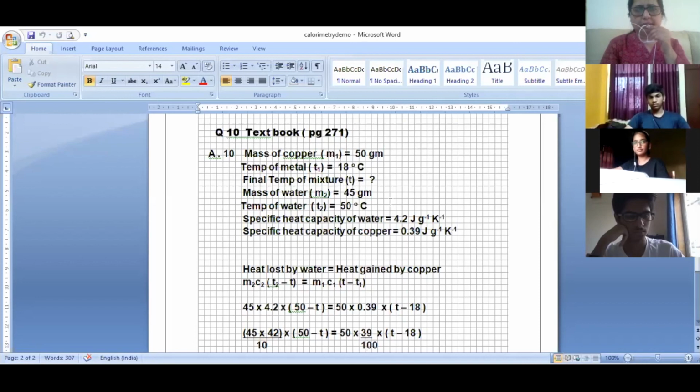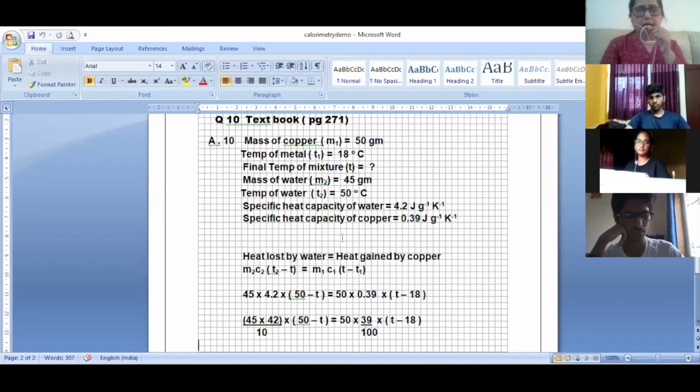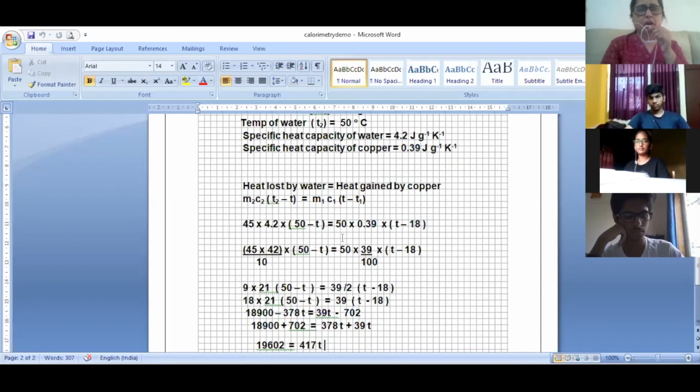Temperature of water is at 50 degrees Celsius, and the specific heat capacity of the water and copper is given. Now see how I have solved it. Heat lost by water: according to the principle of calorimetry, water was at higher temperature. Heat lost by water equals heat gained by copper.